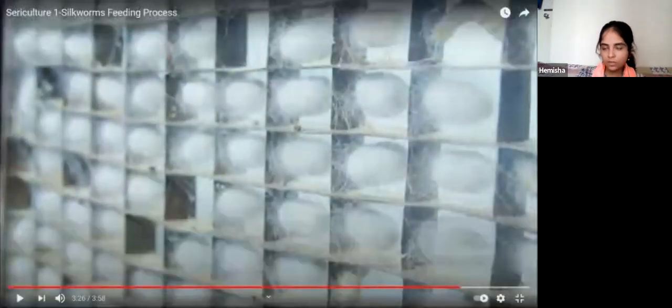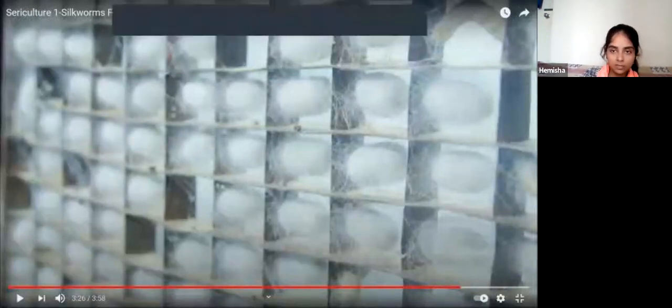Okay, beta. Now that you were confused about it, what is the difference between cocoon and moth? Okay, moth is the fully adult form. Cocoon is this one, this white color structure that they are forming around their bodies. This is from which the moth is coming, known as cocoon.